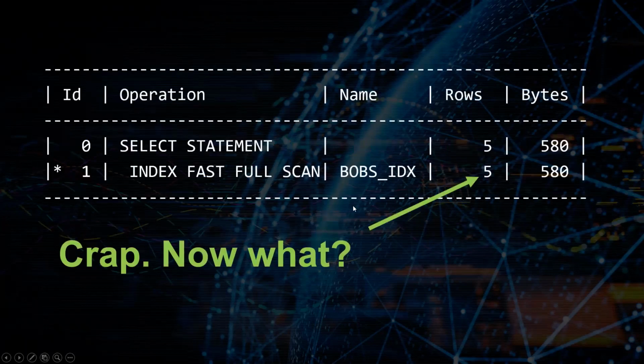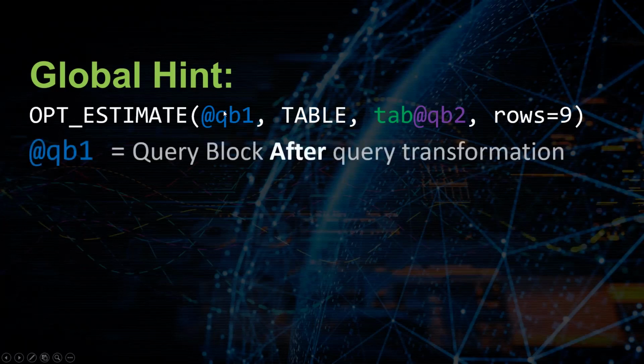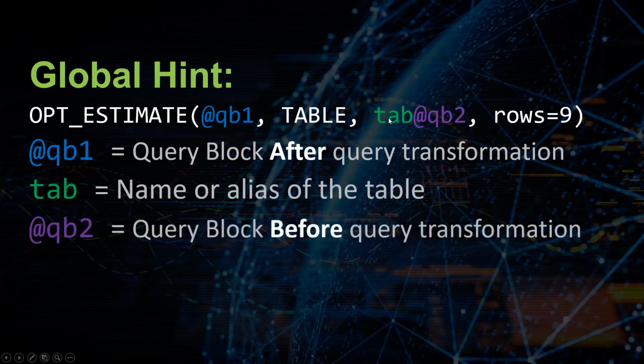So what we have to do in order to remedy this situation is use something called a global hint. A global hint looks like this. You say opt_estimate, open parentheses, and you've got this QB1, comma, again, you use the word table here, comma, then you use tab at QB2, and you're like, Kaley, what is all this? What's QB1 and what's QB2 and what's this? These are query blocks. This is your query block after query transformation. This is your query block before transformation, and this is the name or the alias of your table. All right, so query block after transformation, query block before transformation, and the name of your table.